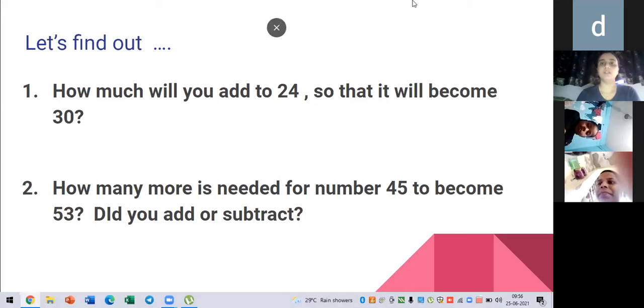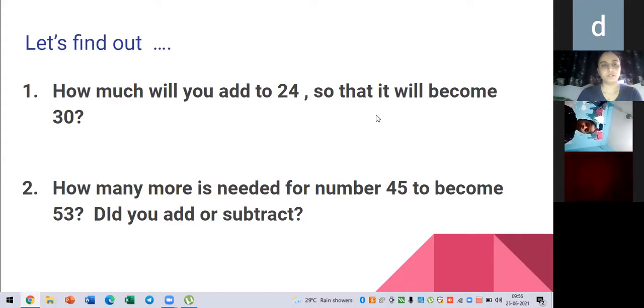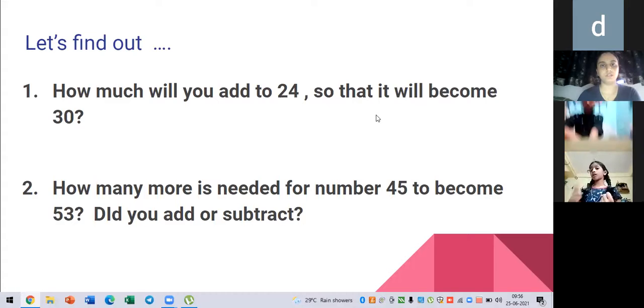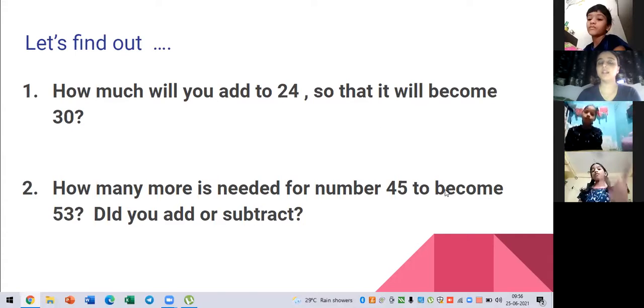Yes. So I'm waiting for the answer. How much will you add? Okay, Anisha has written the answer. Kartik Jadhav, please write the answer.